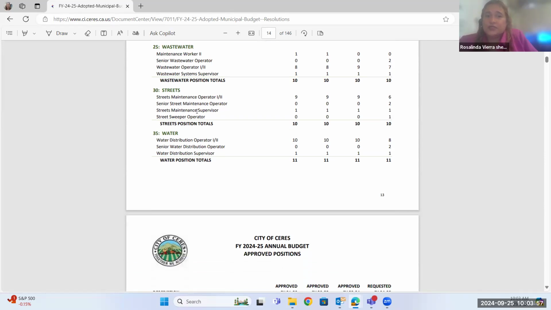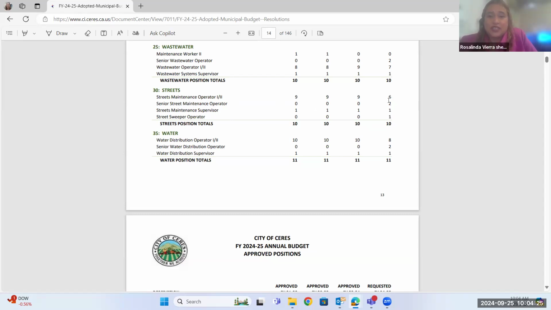Now our street teams, that includes the sweeper. As you can see, we're still running at 10. We do have a street sweeper. Again, we just bought a new sweeper or in the process of buying a new one. It'd be nice to have someone to operate it, right? So as you can see, we also have 2 senior street operator maintenance sweepers now. So that number has changed, and we went from a maintenance operator 1 or 2, and then we're able to get the seniority to become senior operators.